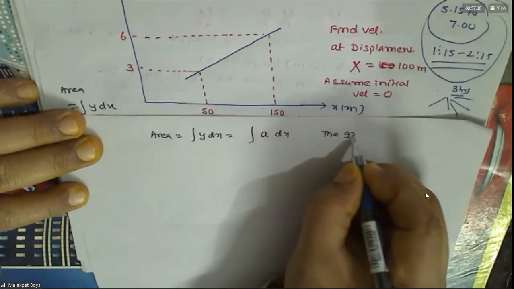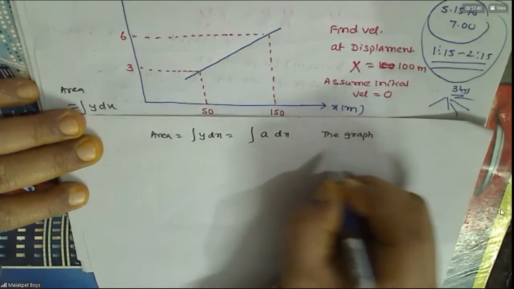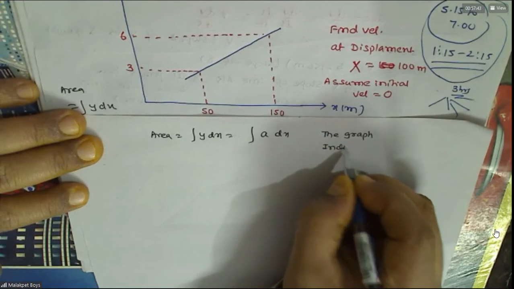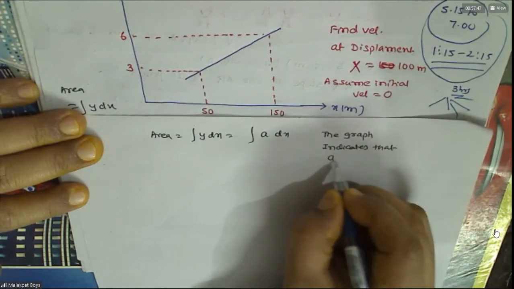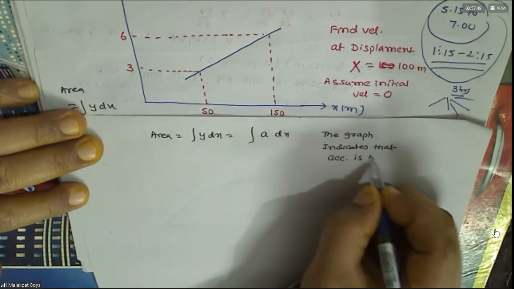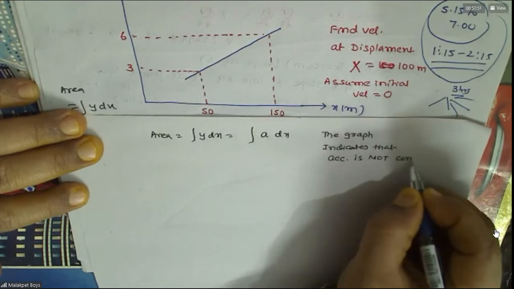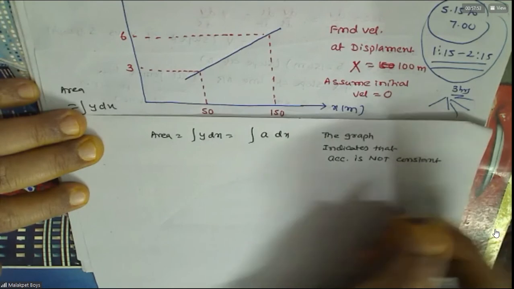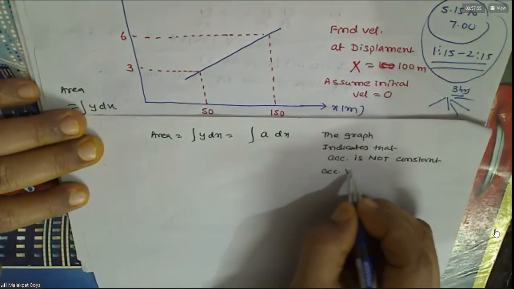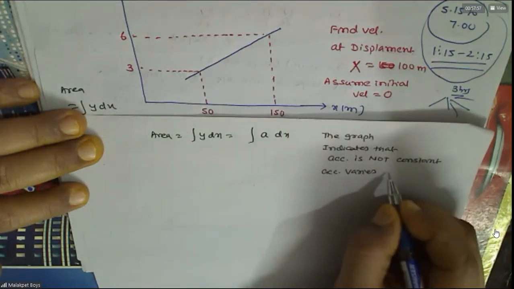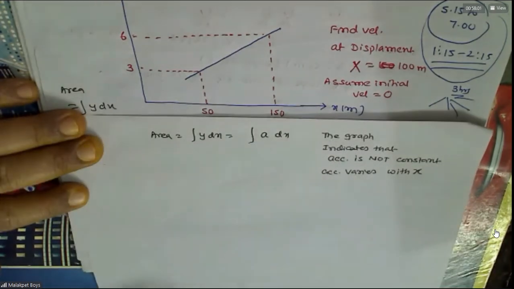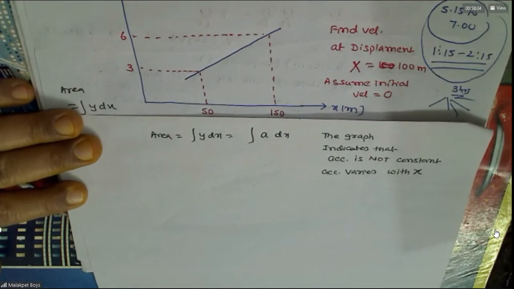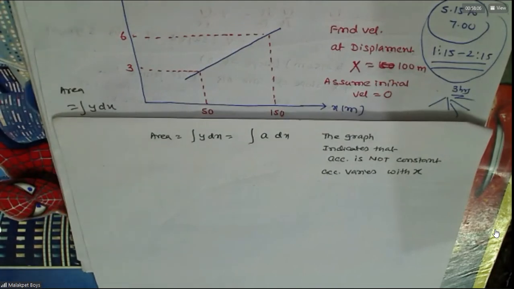The graph indicates that acceleration is not constant. Do you agree with this? So acceleration varies with x. Understood this? Yes, sir.